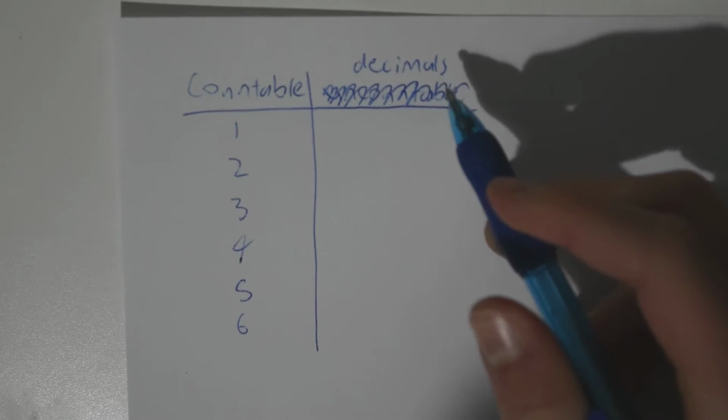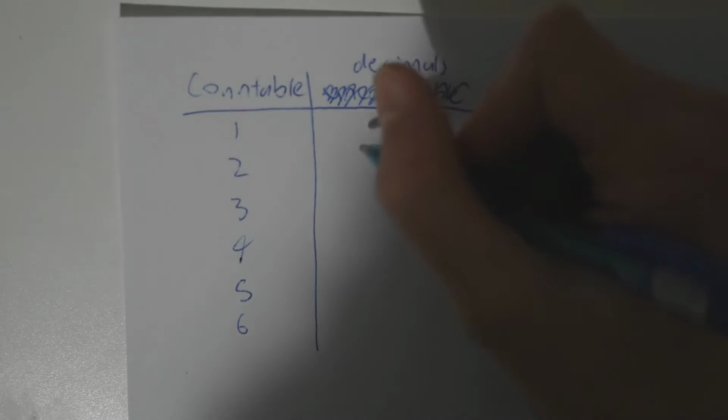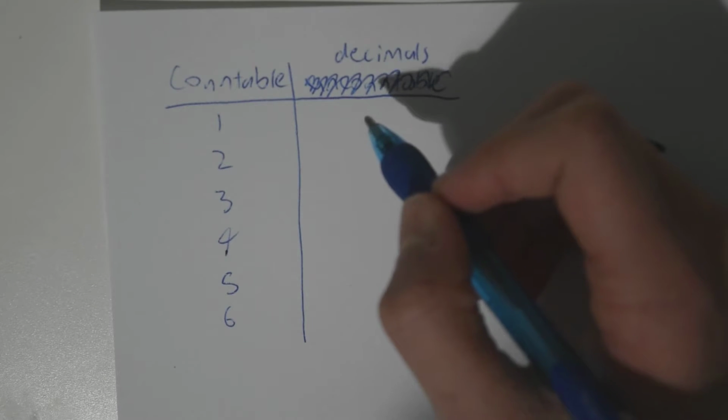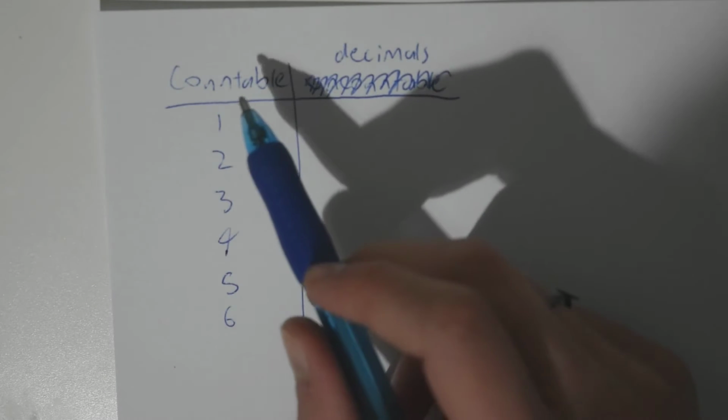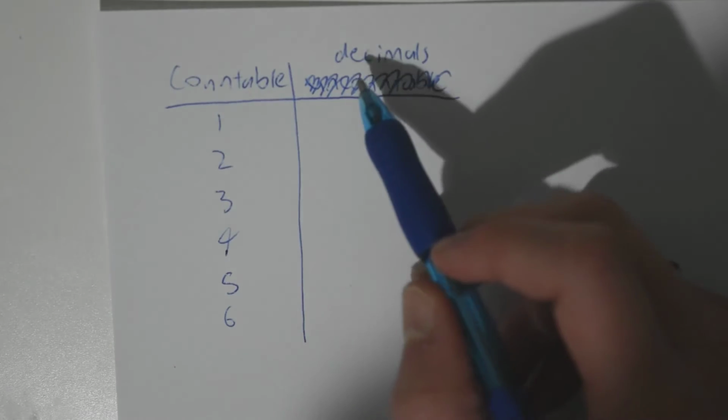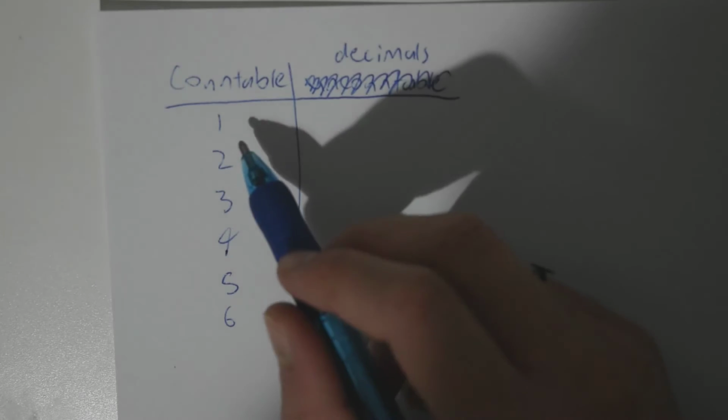So let's start with a countable number of decimals. Let's start by saying we have one decimal point of precision. So starting from 0, obviously the integer 0, the countable 0 will be assigned to the decimal 0, fair enough. Now, if we step up, if our precision